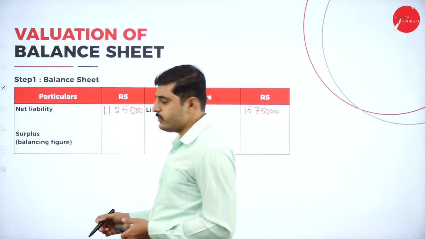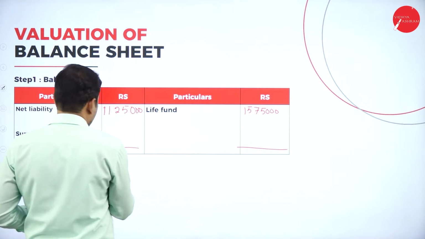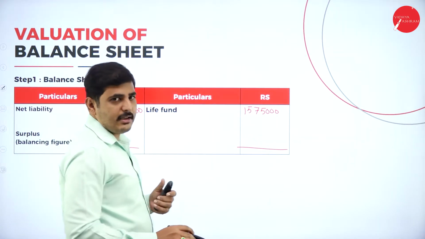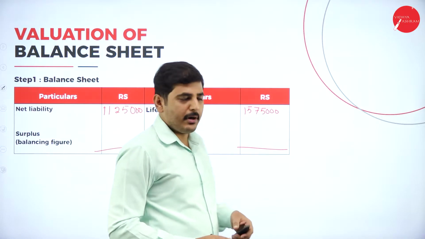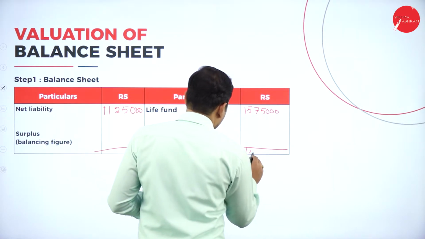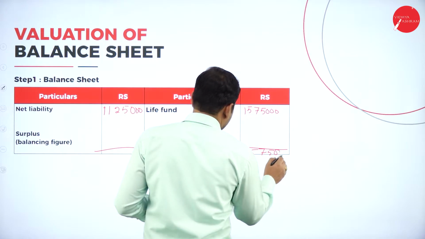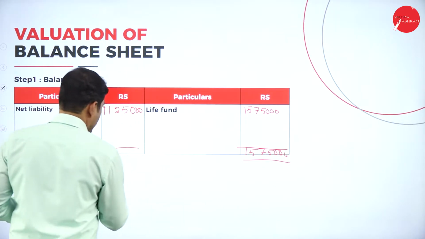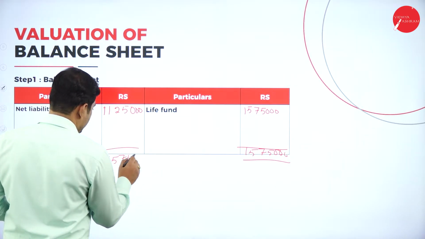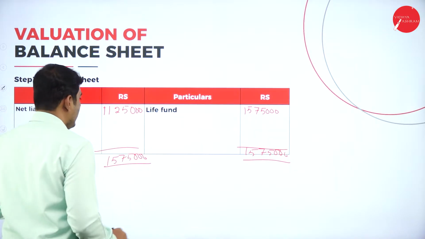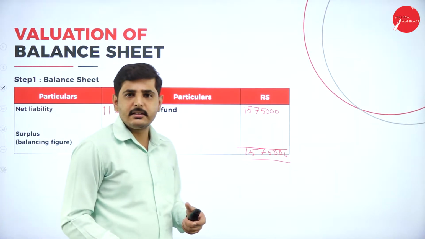Now we have to tally the balance sheet. Which is the highest amount compared to both amounts? 15,75,000 is the bigger amount. So 15,75,000 here also, and the difference we get is the surplus.